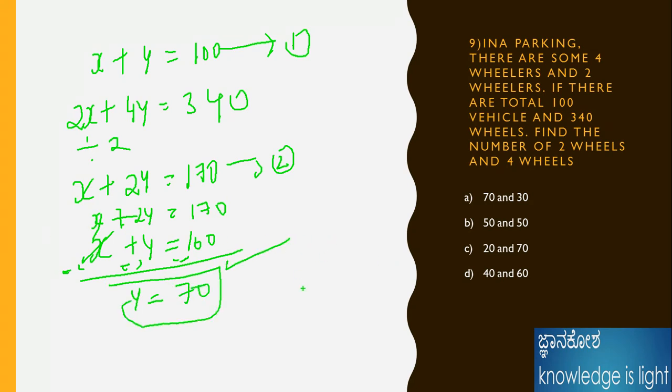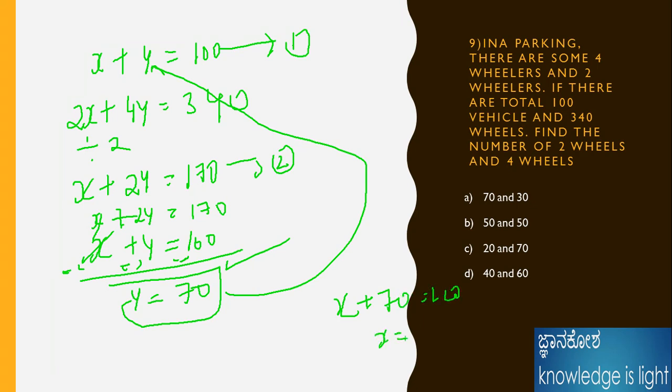Got it from the equation. Applying it to any of the equations, x plus 70 is equal to 100, so x is equal to 100 minus 70, which is 30. Like that we can easily solve any of the problems by using this logic. This one also, the answer should come the same.